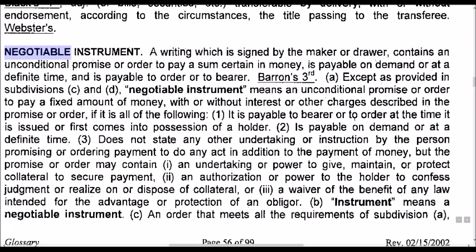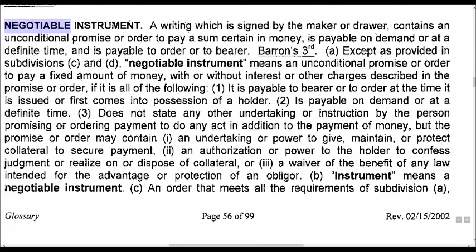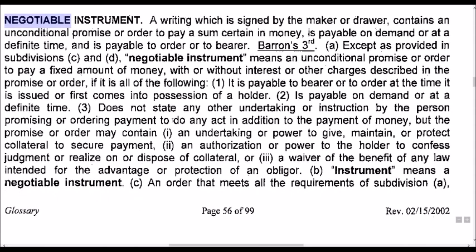It is payable to bearer or to order at the time it is issued or first comes into possession of a holder. 2. Is payable on demand or at a definite time. 3. Does not state any other undertaking or instruction by the person promising or ordering payment to do any act in addition to the payment of money.